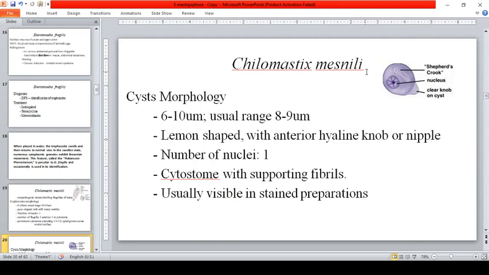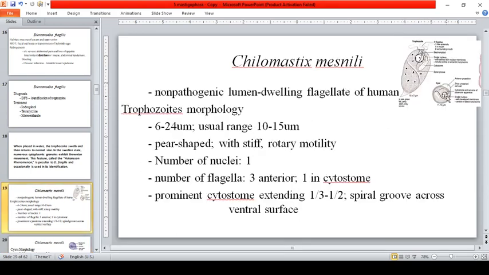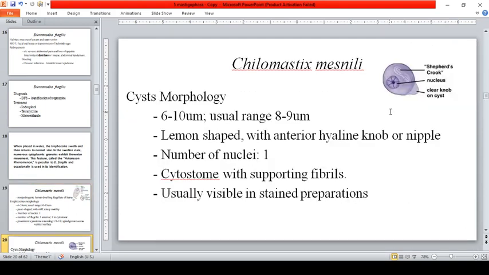Take note, so the cyst of Chilomastix mesnili has the shepherd's crook, okay, and it has a clear knob on the cyst. So, the unstained part, anterior projection. So, that is the clear knob, hindi siya nai-stain.